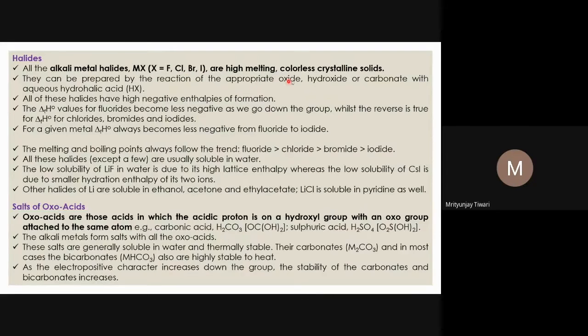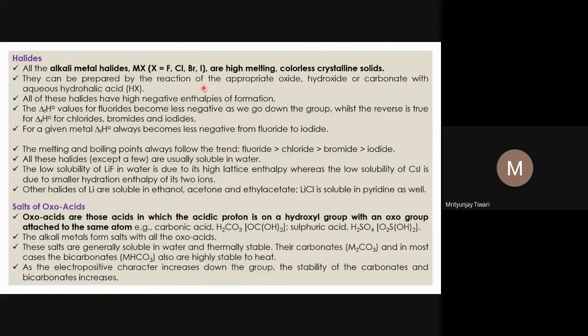They are all high melting colorless crystalline solids, and NaCl is what you have mostly seen. This is a salt that we use in daily life, and it is colorless, has a very high melting point, and is a crystalline solid. These halides are prepared by using oxides, hydroxides, or even carbonates of alkali metals. You use oxide, hydroxide, or carbonate, and they react with a hydrohalic acid. Hydrohalic acid means hydrochloric acid. You remember chloric; halic here is the chloric.